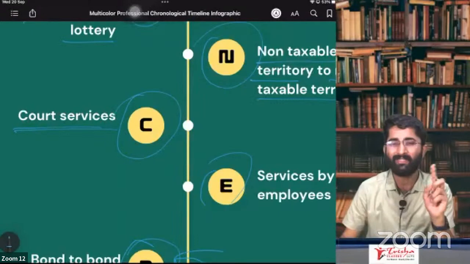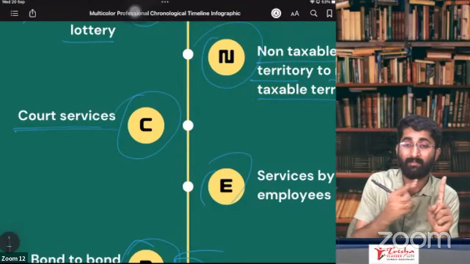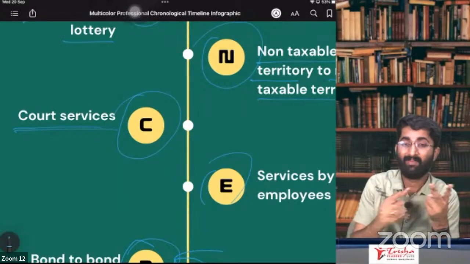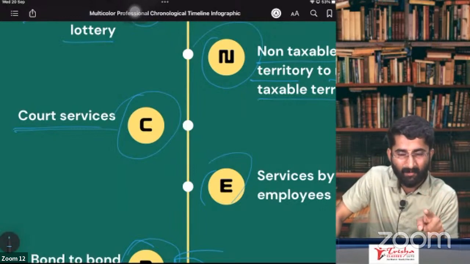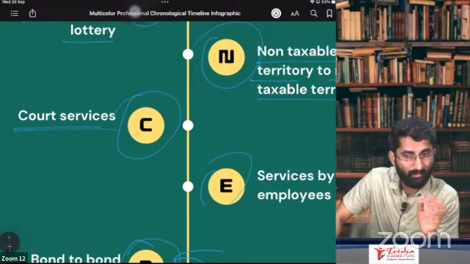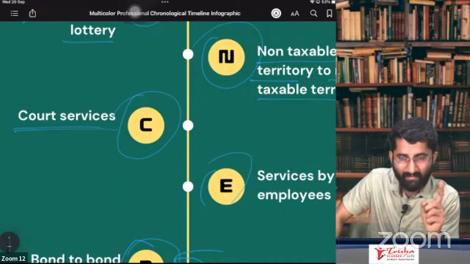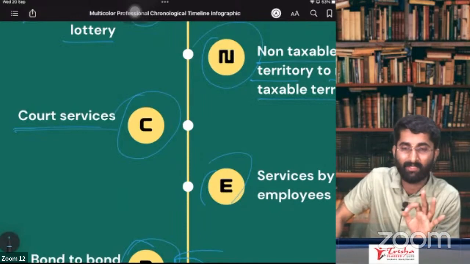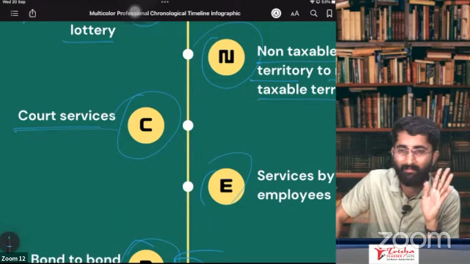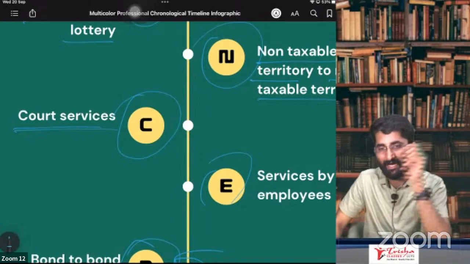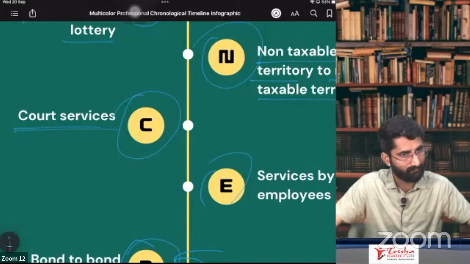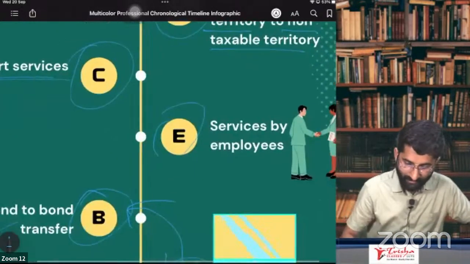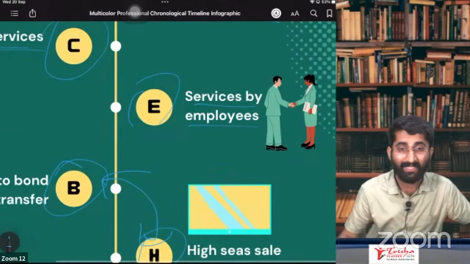Remember that in case of court there is no GST. But there are two types of courts. One is constituted by the government or law. The second one is the arbitral tribunal. These are private courts. In private courts there is GST, but for courts constituted by the Constitution or an act, or some law for the time being in force, there is no GST. Next one is services by an employee.